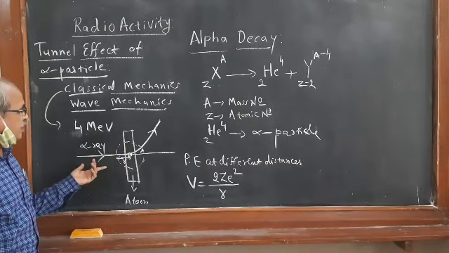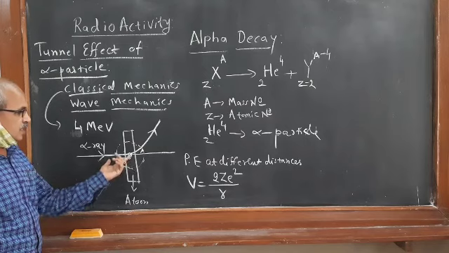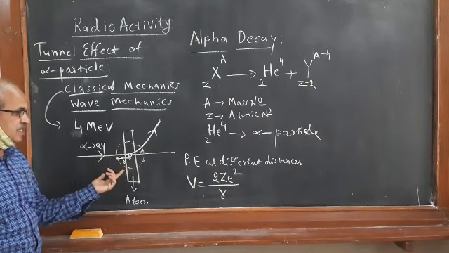As the alpha particle approaches this nucleus, what happens?